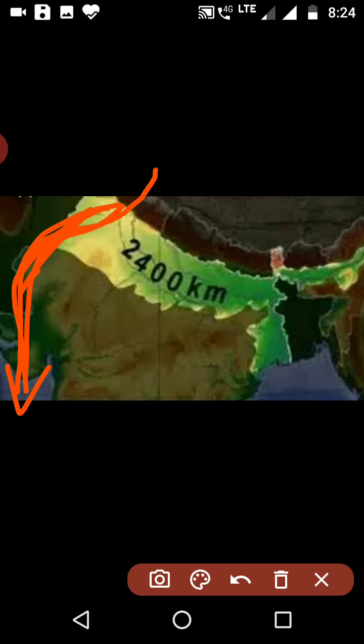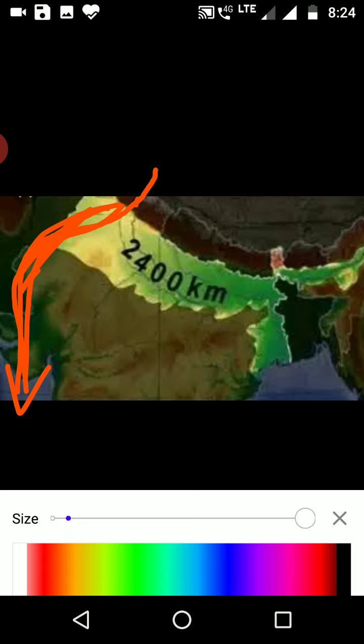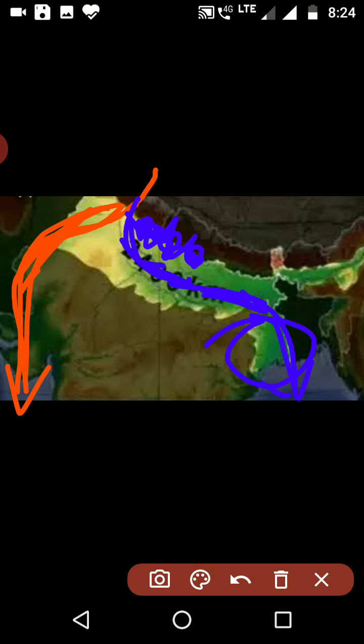Now the river Ganga is coming down from here. So the river starts depositing from here. So we may find the Bhabar here, then we find the Terai, then as we go into Bihar, it must be the Bhangar region, and then it merges into the Bay of Bengal. So the West Bengal Delta, Sundarban Delta, are all Khadar. So the river Ganga deposits its sediment from the foothills. At the foothills you will have Bhabar, after that the Terai, after that the Bhangar region, and here the Khadar region.